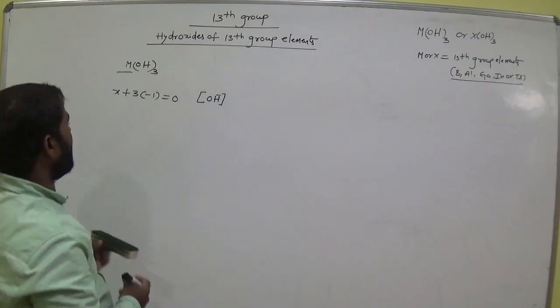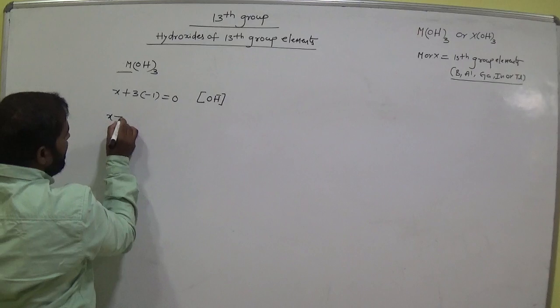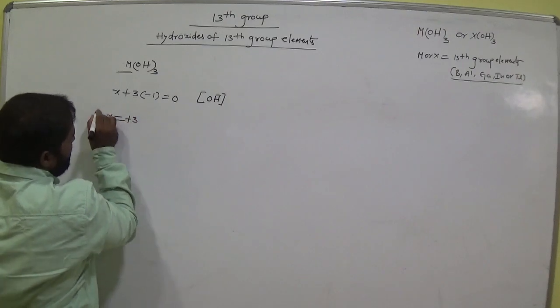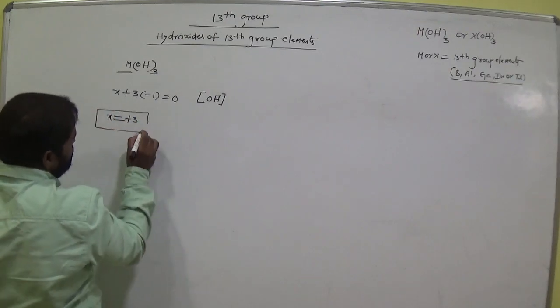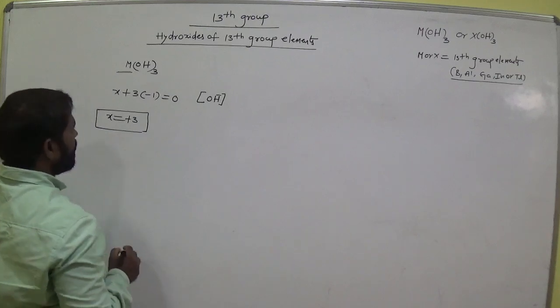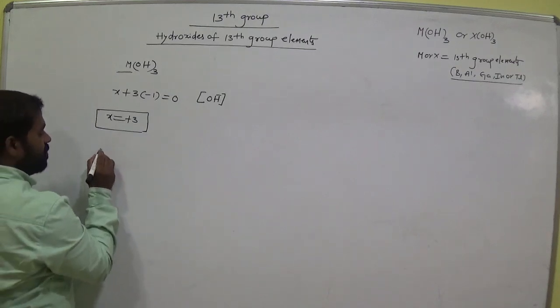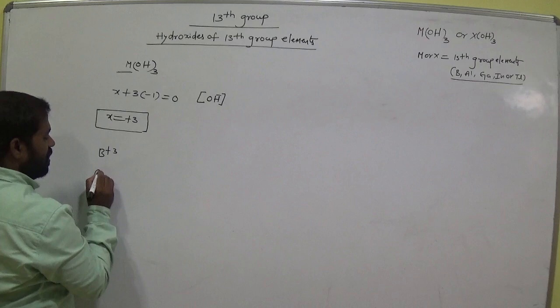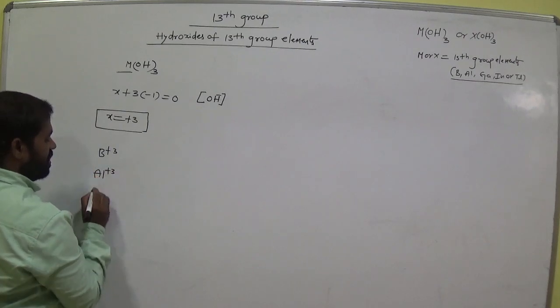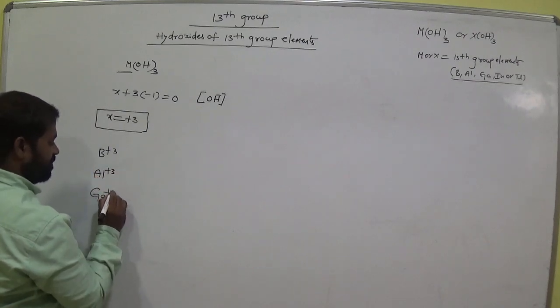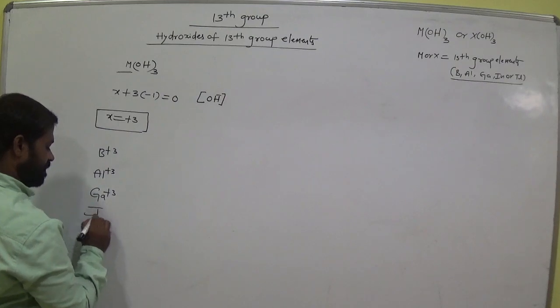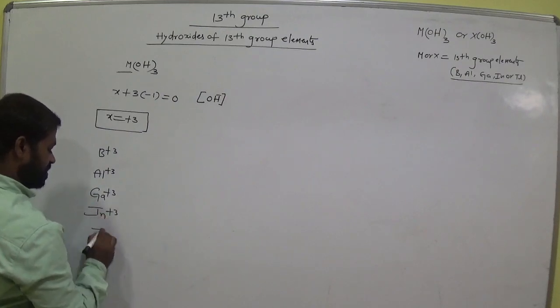So X equals how much? Here X equals +3. That means boron +3, aluminium +3, gallium +3, indium +3, thallium +3. Am I right?